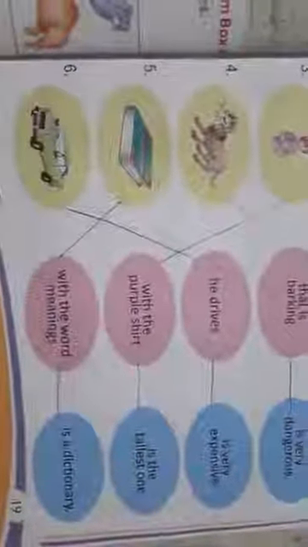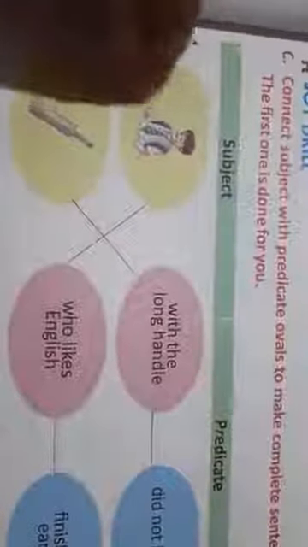So see children how I have done. You have to do it. Okay. You have to match the subjects with the predicates. Predicates are present in the oval shapes and the subject is also present in an oval shape with a yellow color. Okay, these are the subjects and these two boxes are predicates. So the first one you have to match and the rest you will match straight.